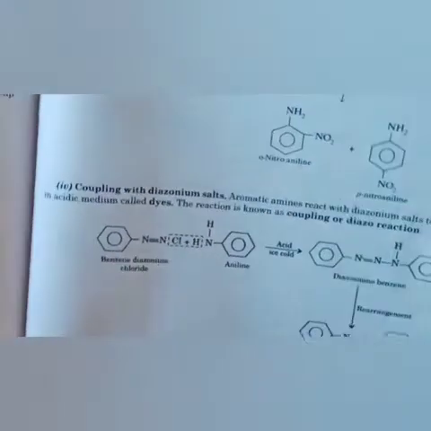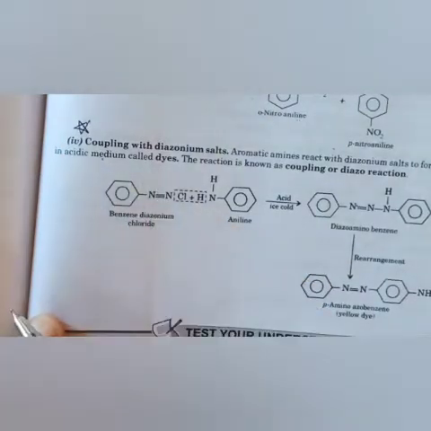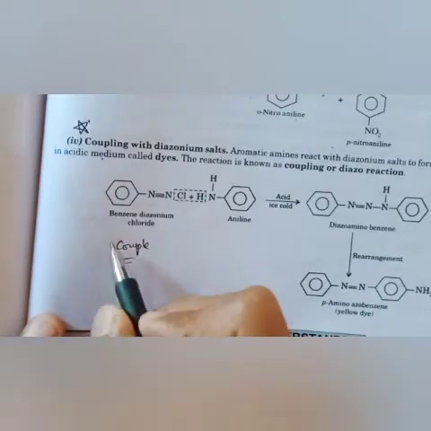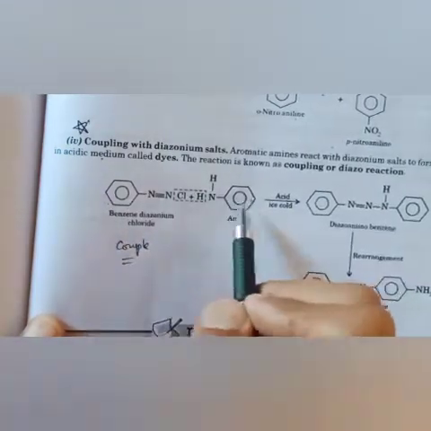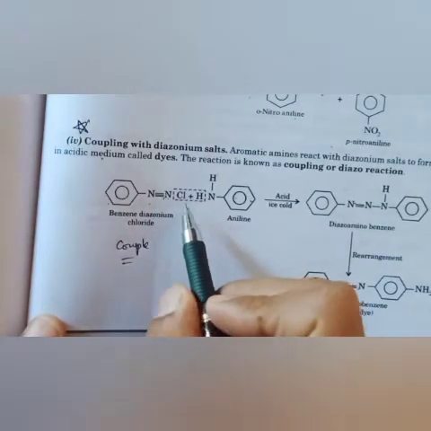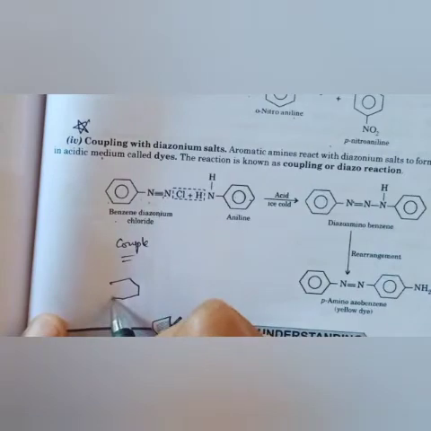Now, one very important reaction is the coupling reaction, and this is the last reaction. Coupling reaction with diazonium salt. Couple means two. So here two benzene rings, two nitrogens, will react with each other. See here, benzene diazonium chloride, you know very well the formula of benzene diazonium chloride.